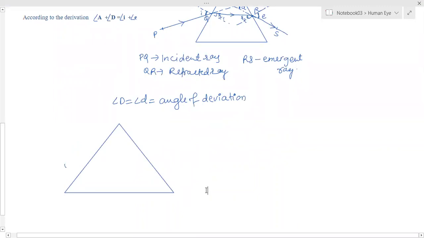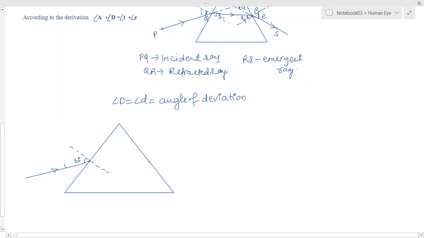Suppose this is a prism. First, we have to draw one perpendicular line. That is a normal. At this point of contact, we have to make a 30-degree angle and draw one line. That is the incident ray. We have to mark it as an incident ray, and this angle we have to mark as 30 degrees.